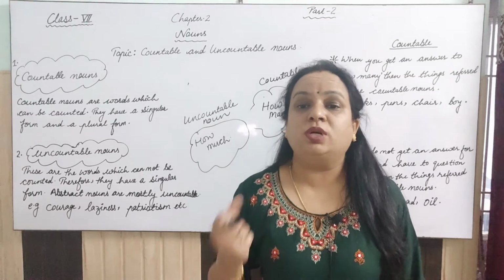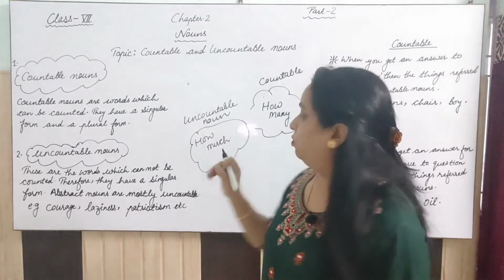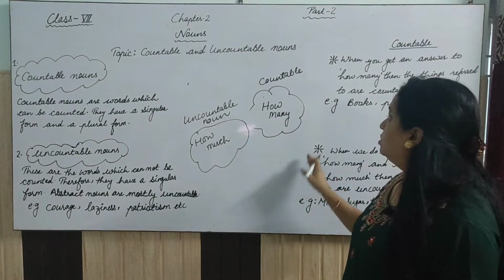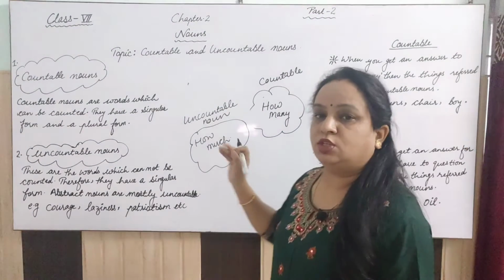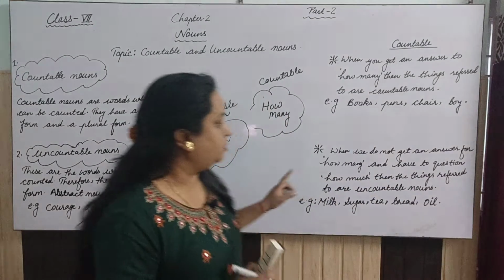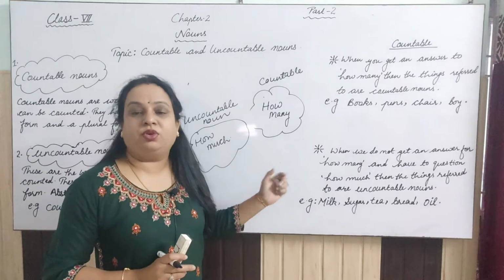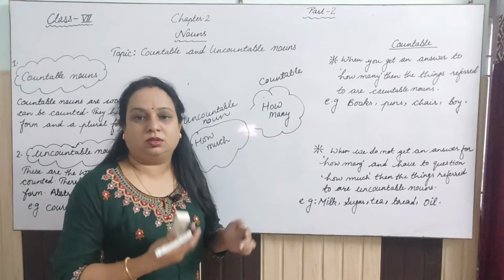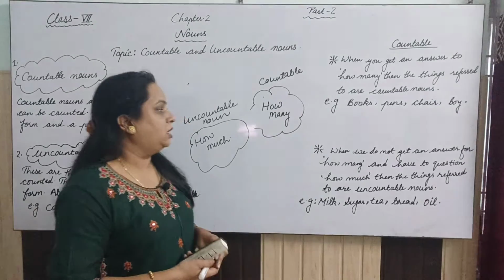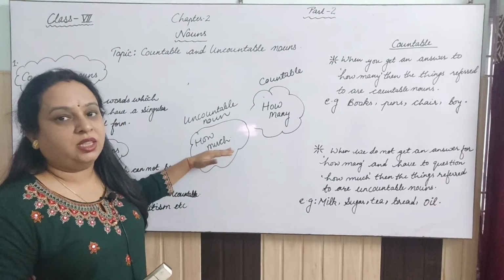So how much sugar is there in the packet? Little sugar. Okay, so the countable nouns may take 1, 2, 3 before them, but the uncountable nouns get determiners like some, a little, a few before them. So if you are able to frame the question with how much, that is what?